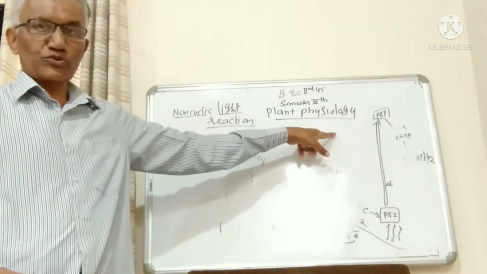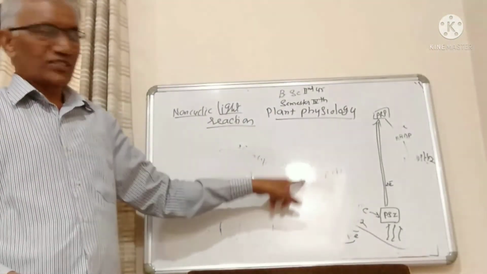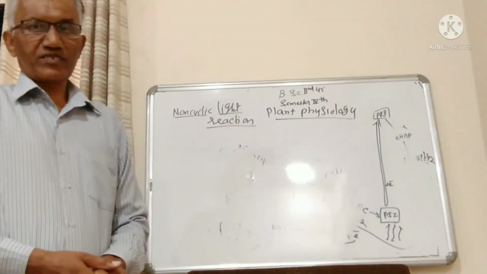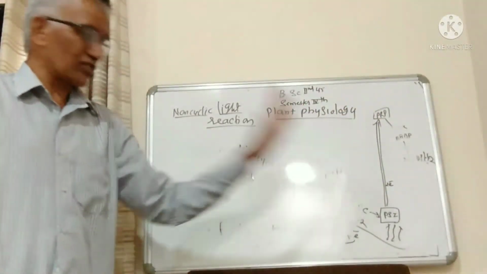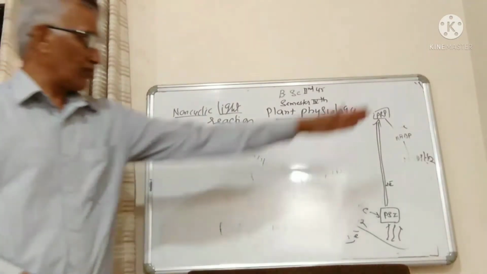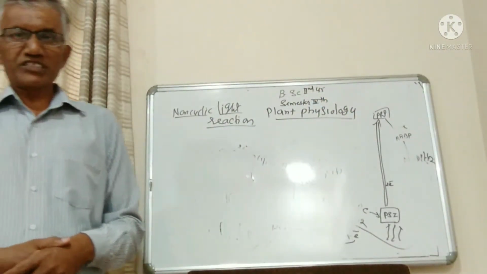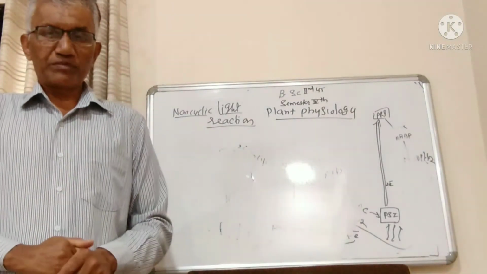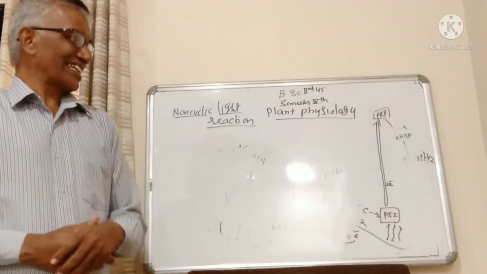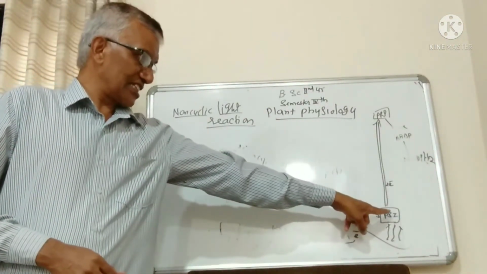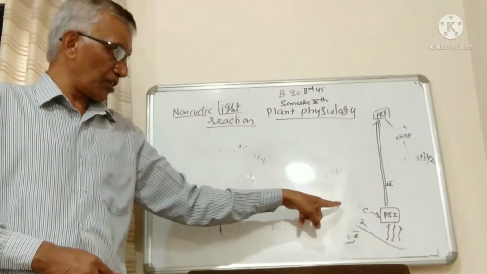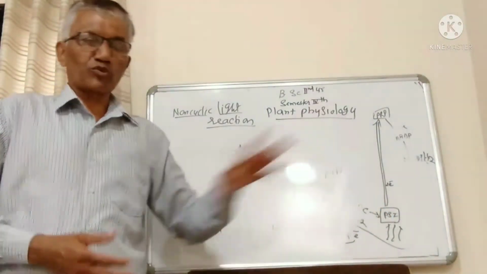These ejected electrons go to the first electron acceptor molecule. From that it goes to cytochrome B, cytochrome F, plastocyanin, plastoquinone, and again they come to the same chlorophyll molecules. So in cyclic photophosphorylation or cyclic light reactions, the electrons ejected from the original chlorophyll molecule, after passing through a number of electron acceptor molecules, come back to the same chlorophyll molecule.